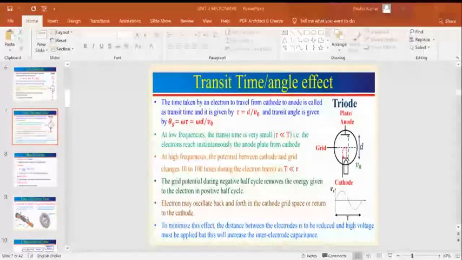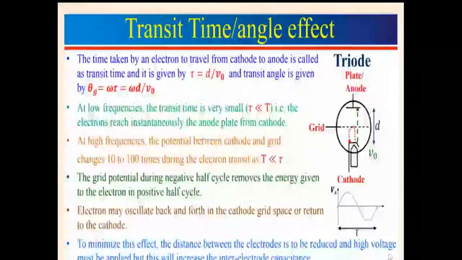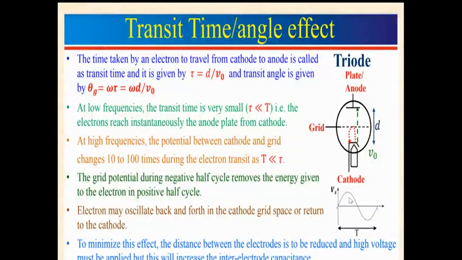The point here is transit time. Here the transit angle is also mentioned, which is equal to omega times tau, and tau is d upon V naught. The input voltage here is Vs, applied to the grid, and T is the time period of the input signal.